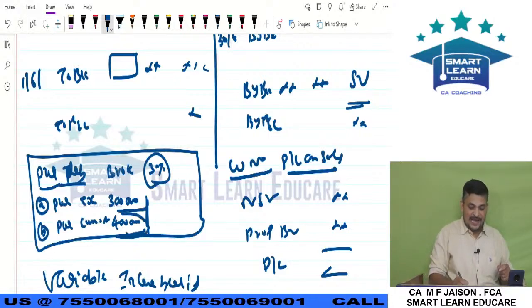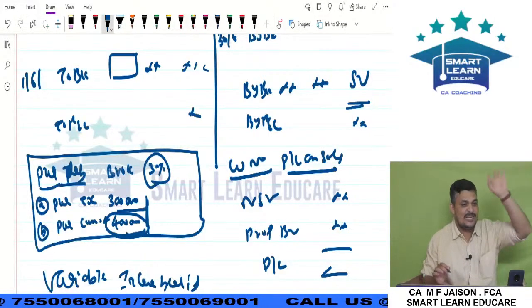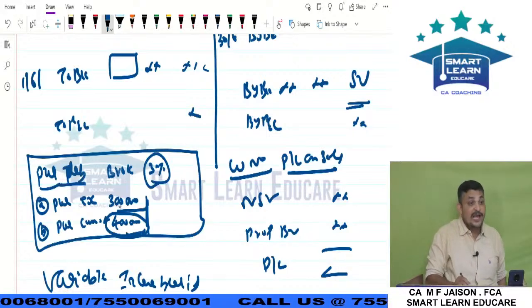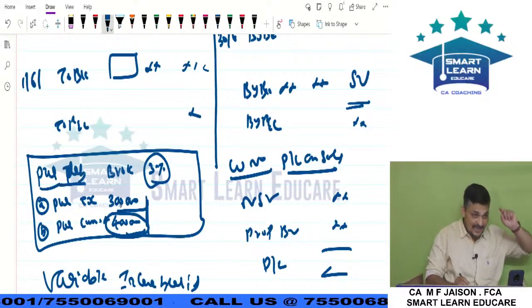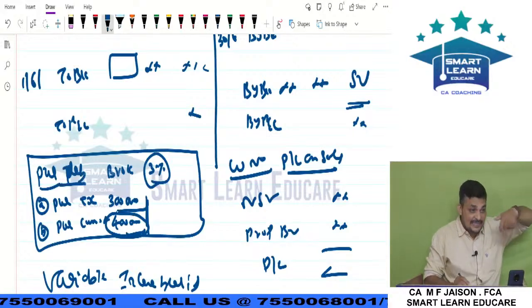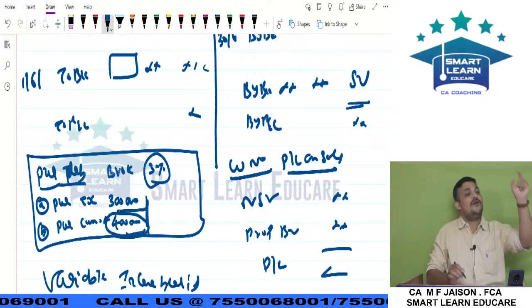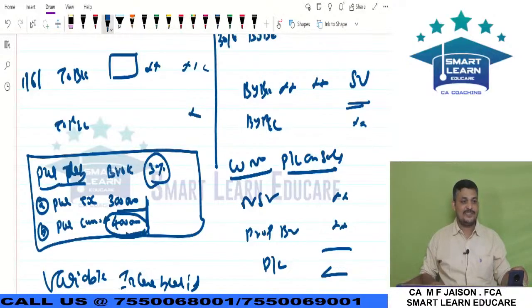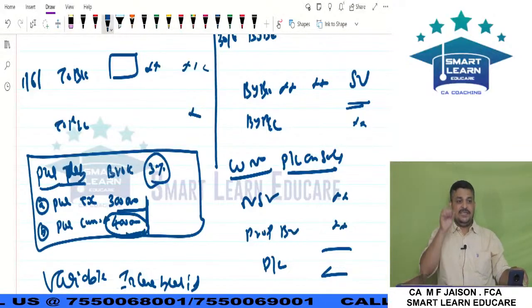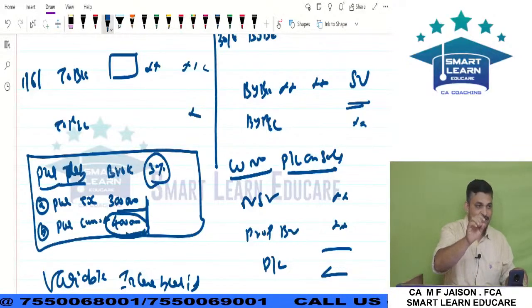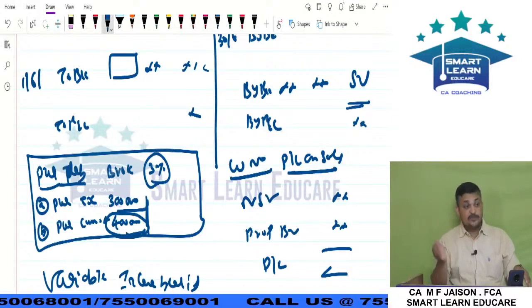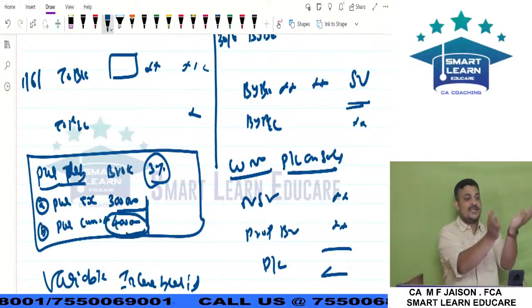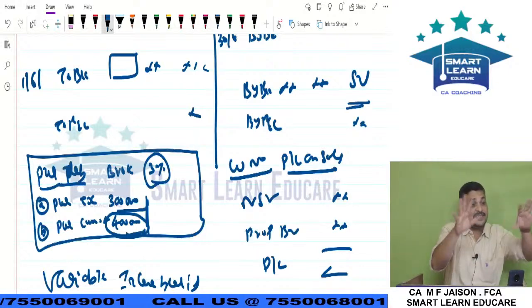In the 4 lakhs transaction, as it is, 4 lakhs into 3%. On the 3 lakhs transaction, 3 lakhs plus interest, on the total amount I should apply 3%. Hope you are following this. What is the final conclusion? If there is a specific direction, follow the direction. If there is no specific direction, then apply directly on whatever value is given.